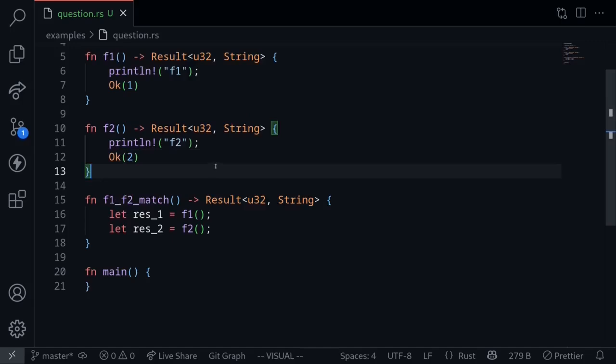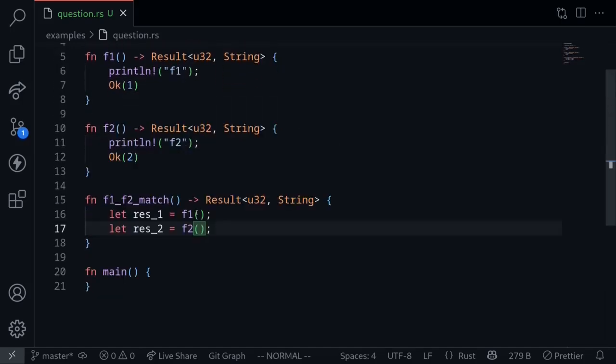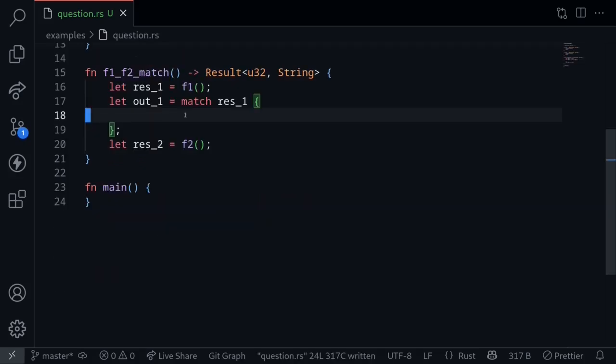Now consider a third function where inside this function we call the functions f1 and f2. This function will get the result from f1 and f2. It will add the results and then return the sum. We can pattern match on the first result to get the value when the result was an Ok. In the Ok case, we will simply get the value out.